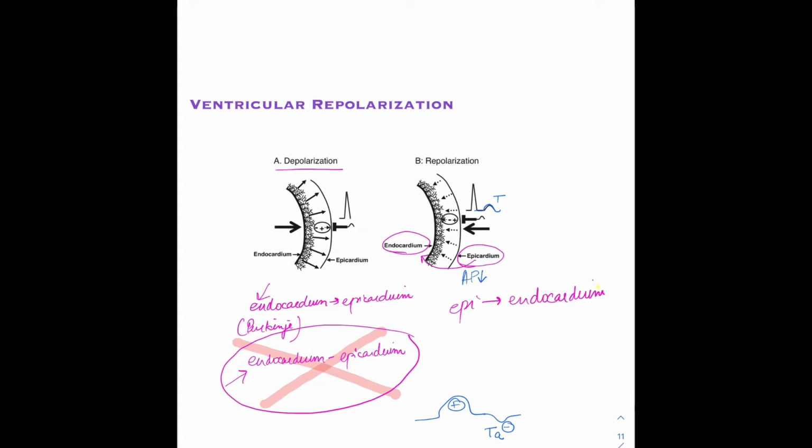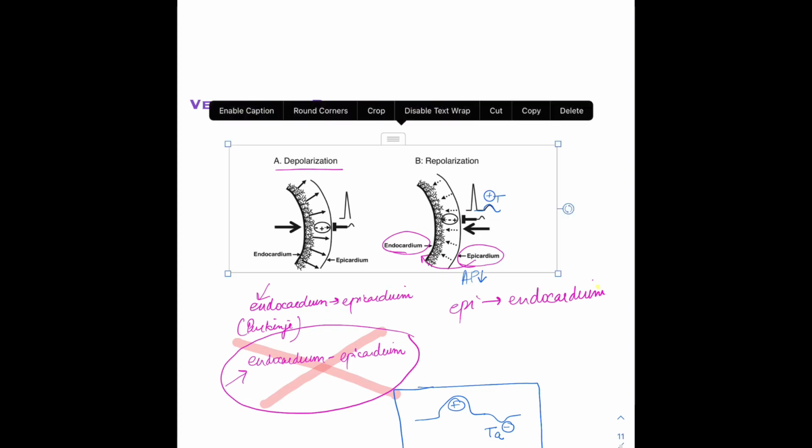It was because the cells that were first to depolarize were also first to repolarize. But that concept does not hold true in case of ventricular repolarization. Here the cells which are first to depolarize are last to repolarize. Therefore, we have the positive vector of ventricular repolarization in this case.